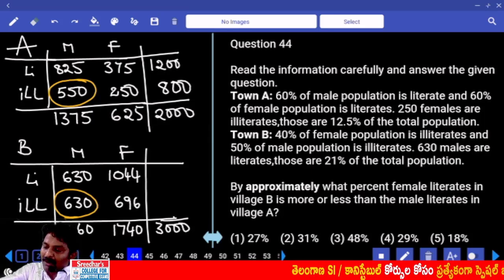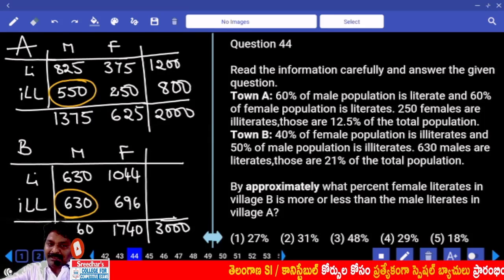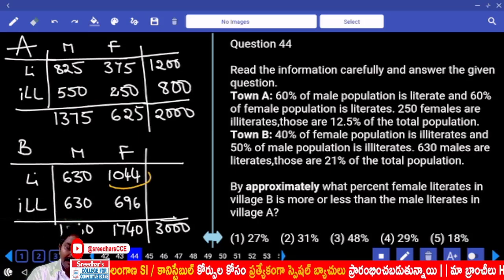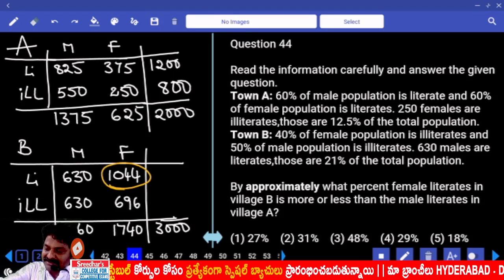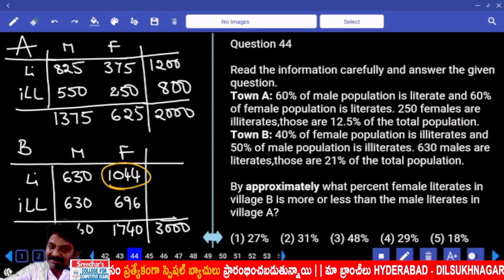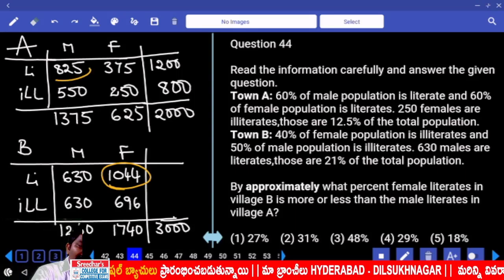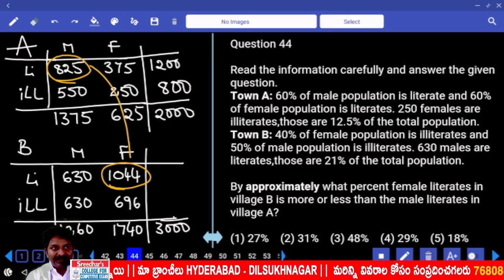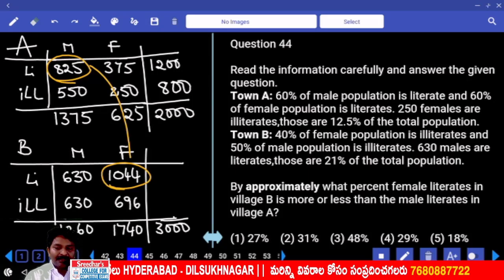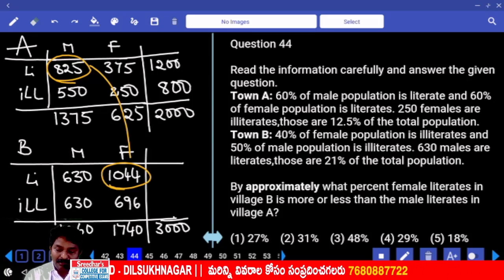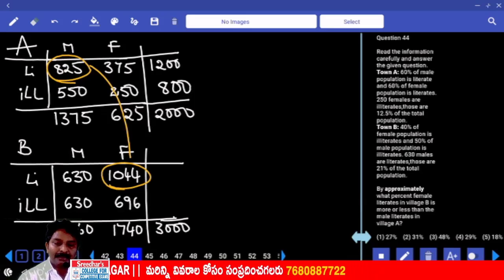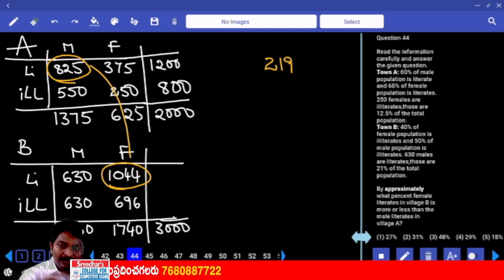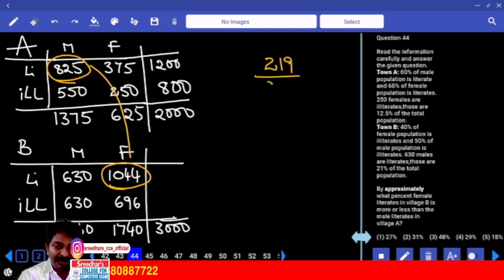By approximate what percent female literates in village B is more or less than male literates in village A? Male literates in village A. What percentage more? That's the question, correct? 1044 is how much more than 825? 219. Come on. 219 more from which number?